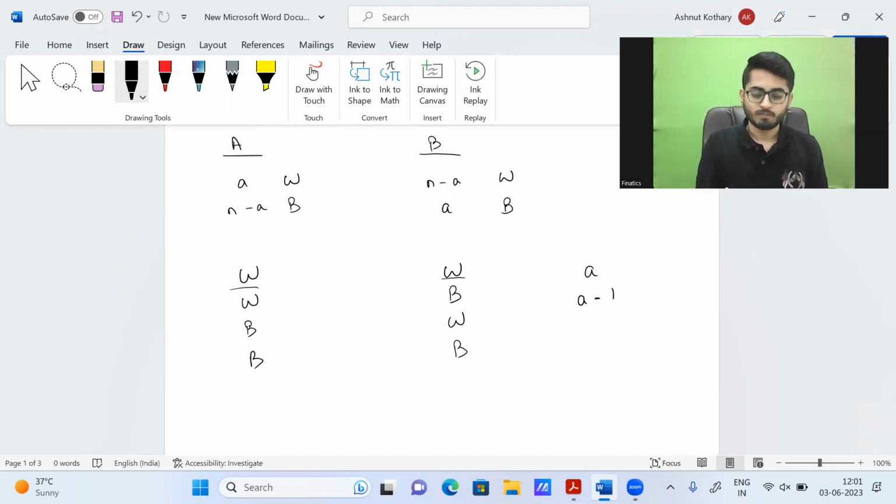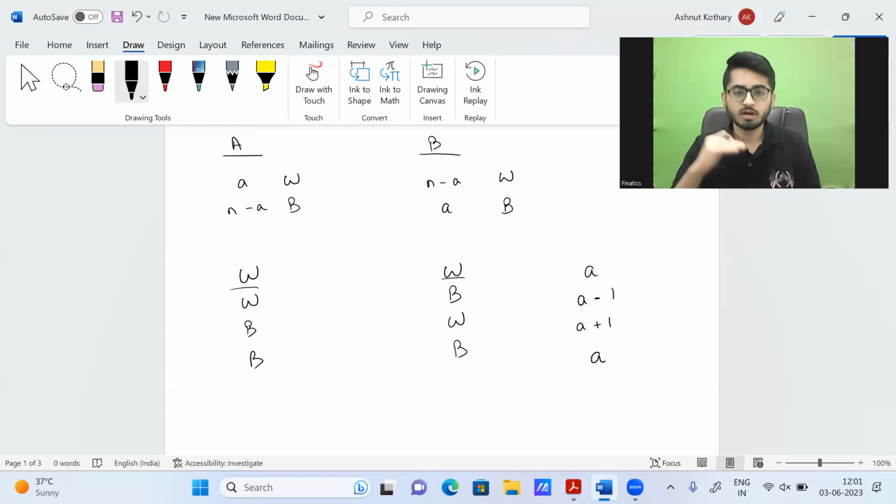In this scenario, we are taking out a black, we are putting in a white. So we would be having A plus 1 white balls. And over here as well, I'm picking up a black ball and I'm putting also a black ball. So this will also be nothing but A white balls. So what you see is, if currently box A has A white balls, in the next time at t plus 1, it can either take the value A minus 1, A plus 1, or A.